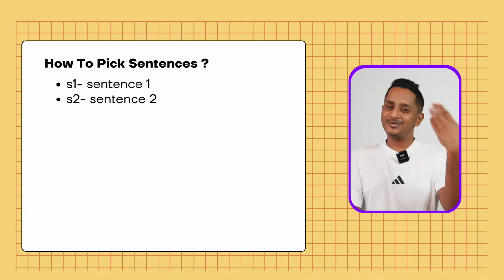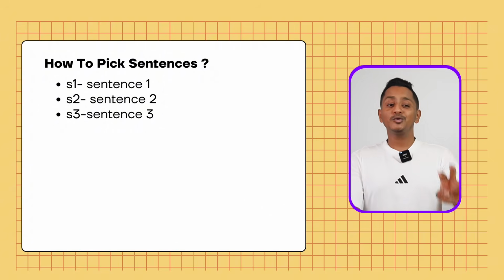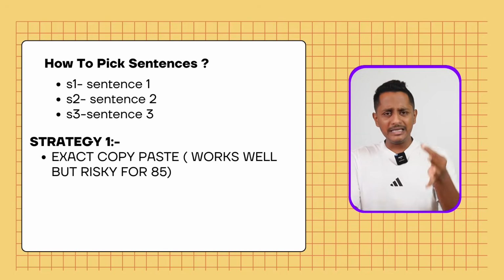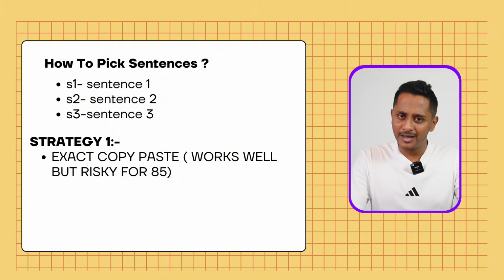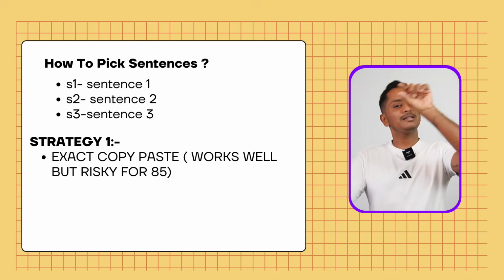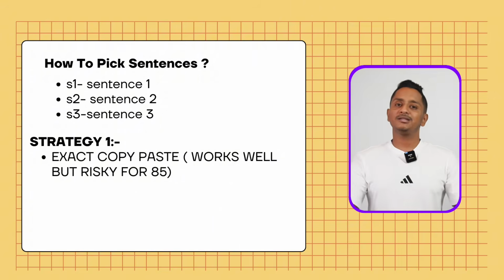Now, how to pick sentences? In the template that I just told, S1 stands for sentence 1, S2 stands for sentence 2, and S3 stands for sentence 3. Now there are 2 ways to pick the sentences. The first way is to exactly retain the information from the paragraph. Probably in the beginning of the paragraph, you take a complete sentence after a full stop till you find the next full stop.